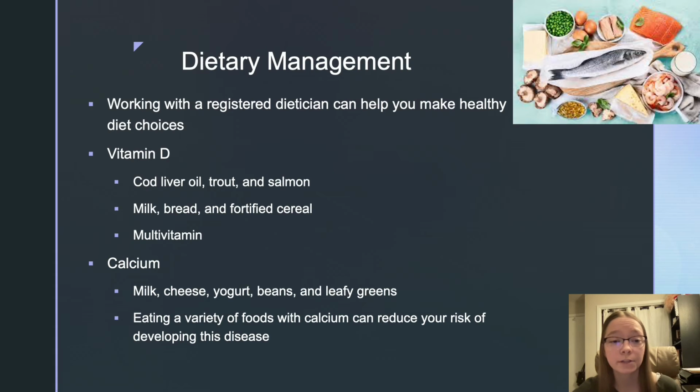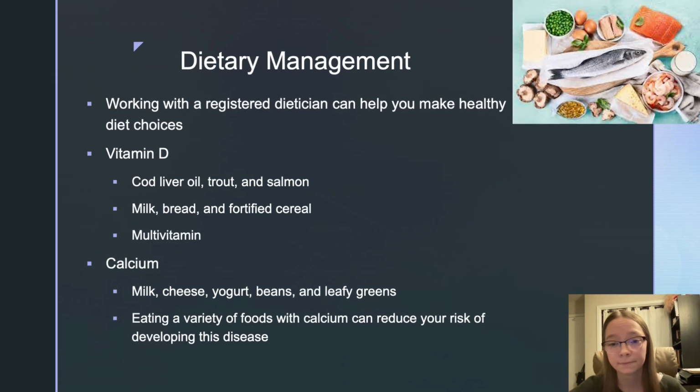Calcium is also important to include in your diet, so milk, cheese, yogurt, beans, and leafy greens have good sources of calcium. Eating a variety of foods with calcium can reduce your risk of developing osteoporosis.